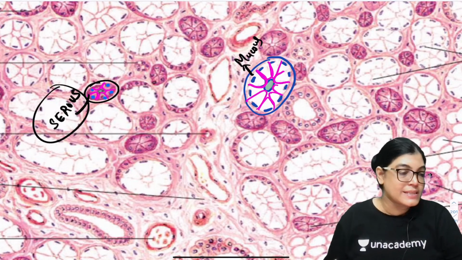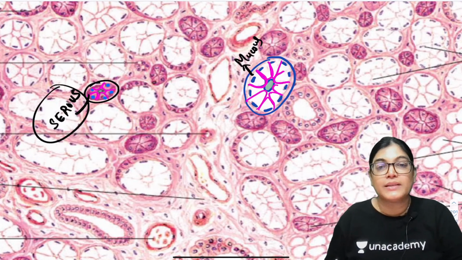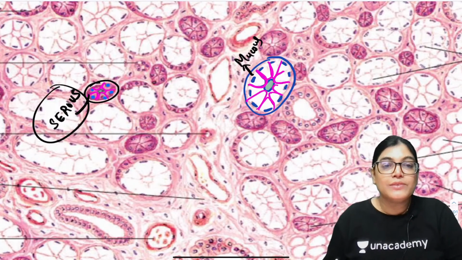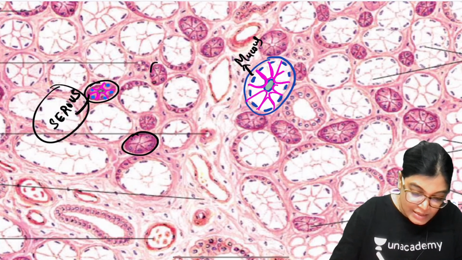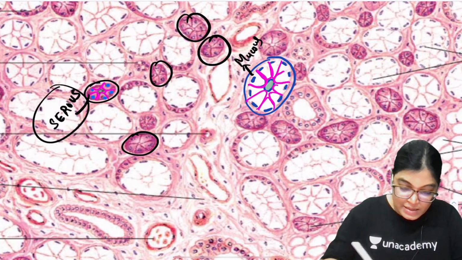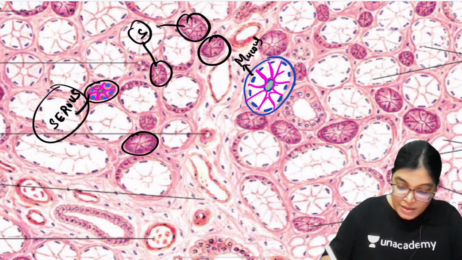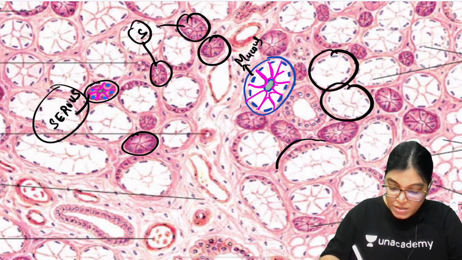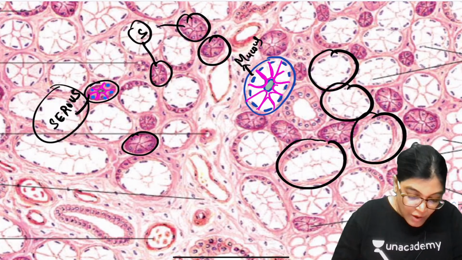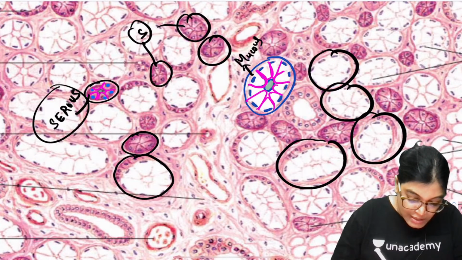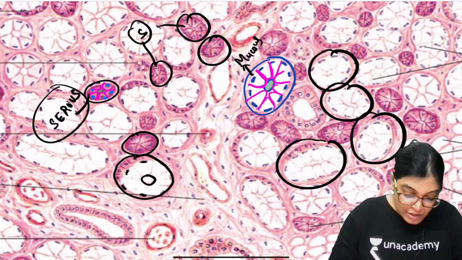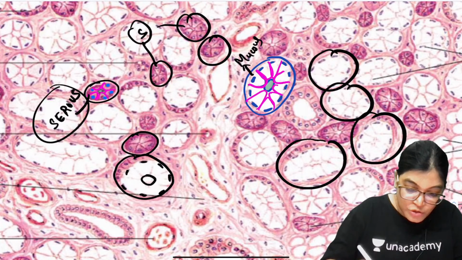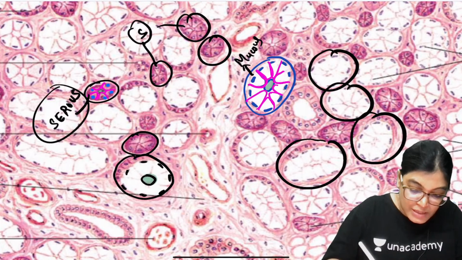So mucous and serous, can you differentiate? This slide is of a mixed salivary gland, showing both the mucous and the serous acini. This is serous, this is serous, these are all serous. What is this? This is mucous, this is mucous, this is mucous. Now I am taking an example of this mucous acini where the lumen is seen and the nucleus is seen pushed towards the periphery. And also the serous acini.